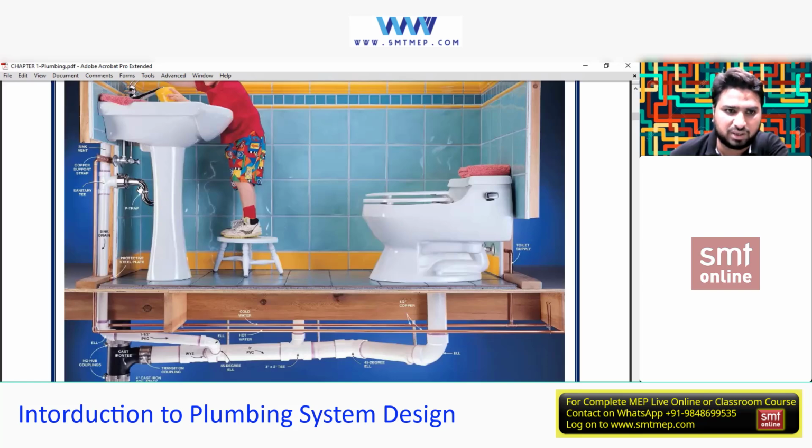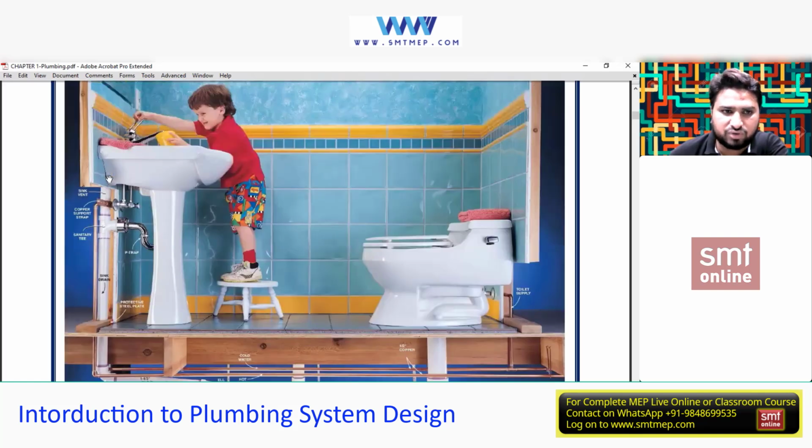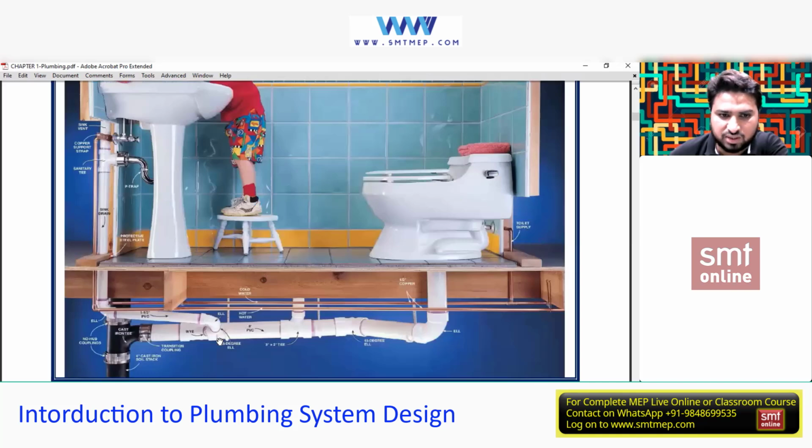So a plumbing system is a combination of this, and this is called a waste line or wastewater line. And apart from this, the pipe going above is called a vent pipe. All the gases from here, because it is connected to this, water is heavy compared with air, so water comes down by gravity and slope, and the lighter air goes above, and this acts as a vent pipe.